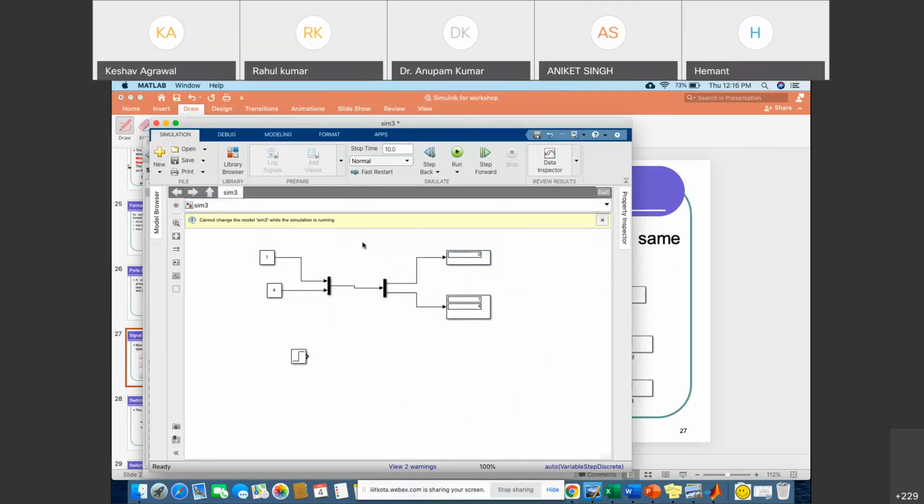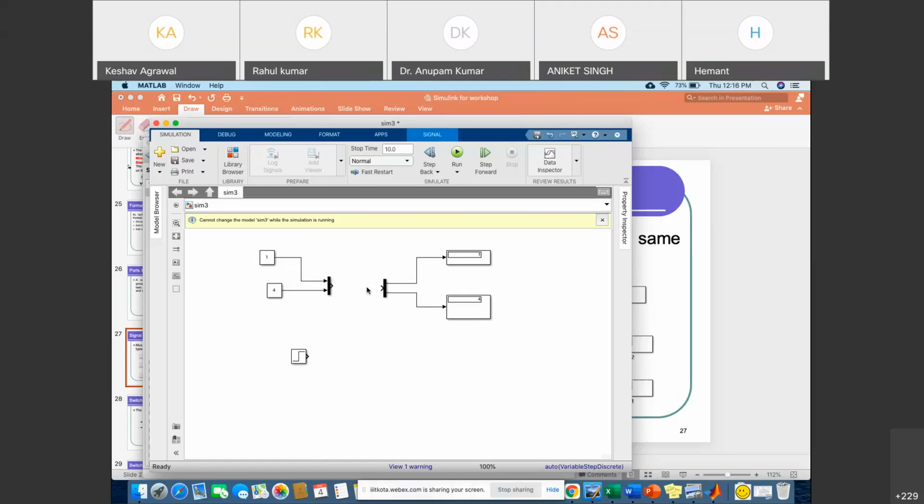Okay, now you can see we'll get the output on display 1 and 4, right? You can see, if the display is getting 2 inputs, then accordingly it will show the result. If it is getting 1 input, then accordingly it will show the result. So this is a mux and demux operation.